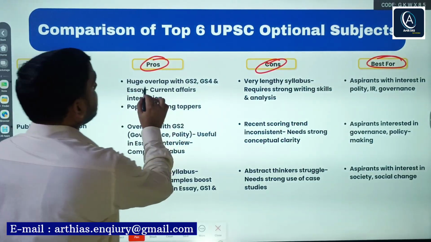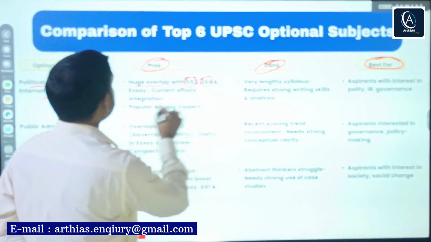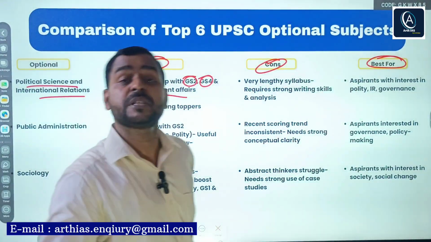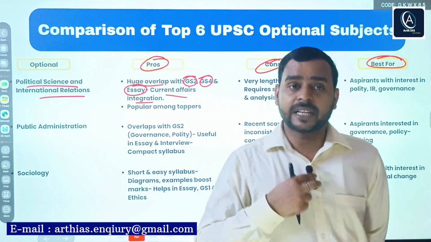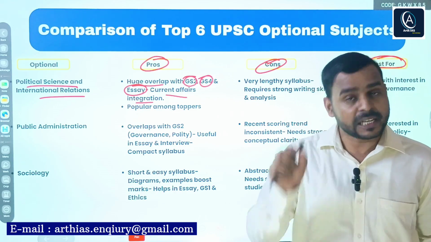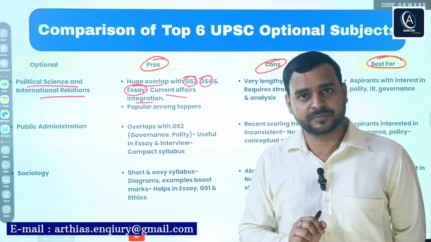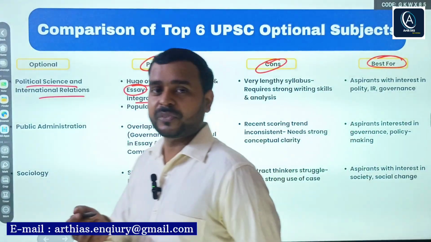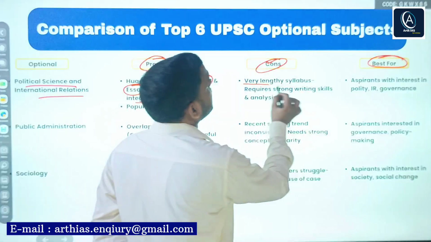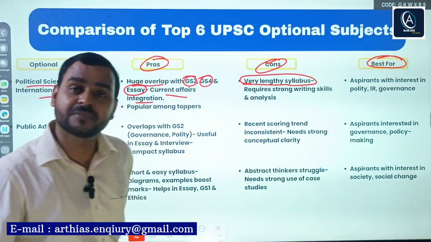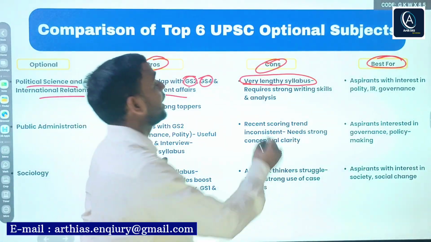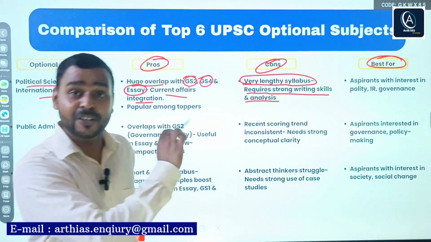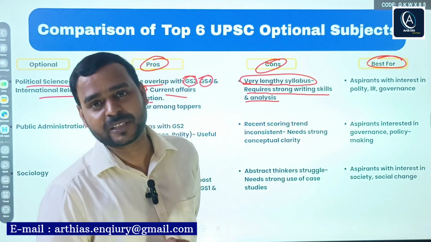As I said, there is huge overlap with GS paper 2, 4 and essay, plus current affairs. International relations is very dynamic and mostly based on current affairs. Cons, the negative aspects: as I said, a very lengthy syllabus, and it requires strong writing skill and analysis.